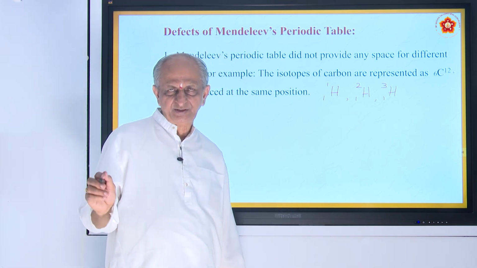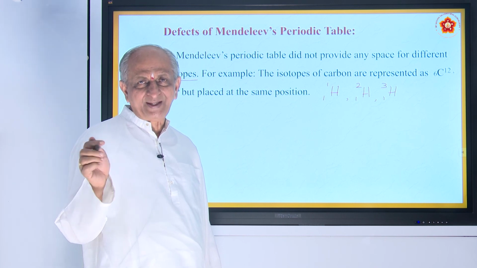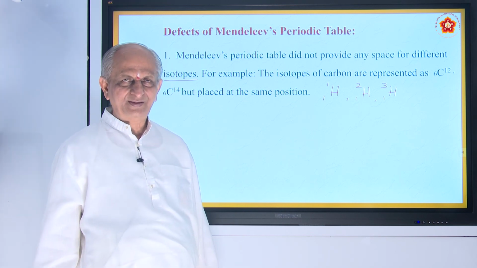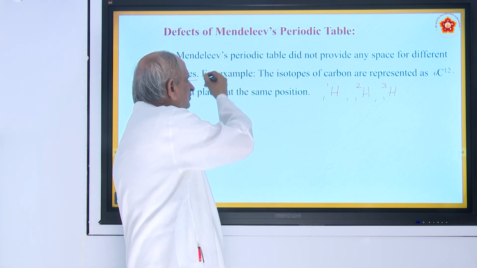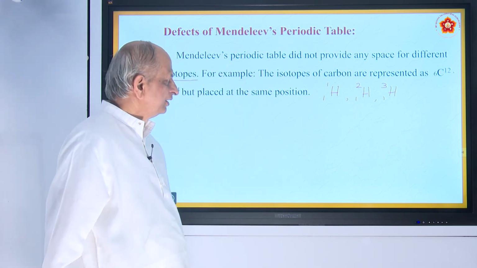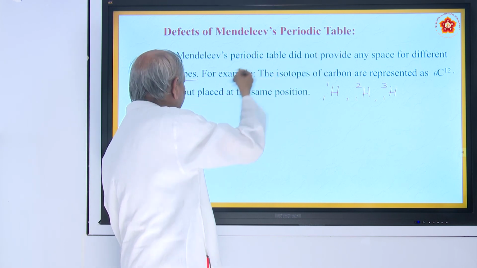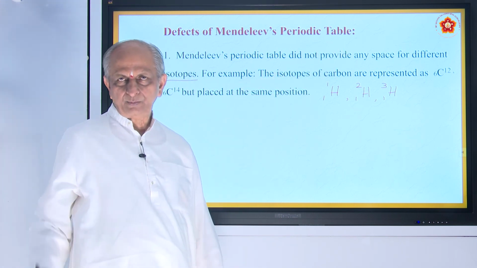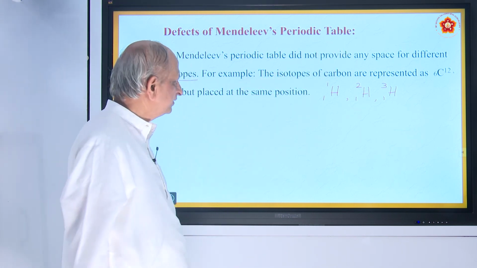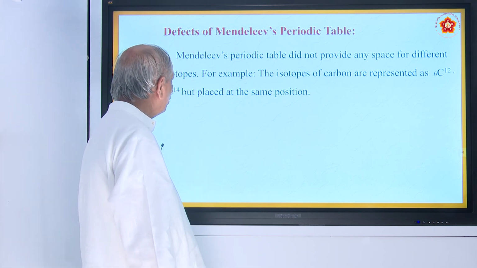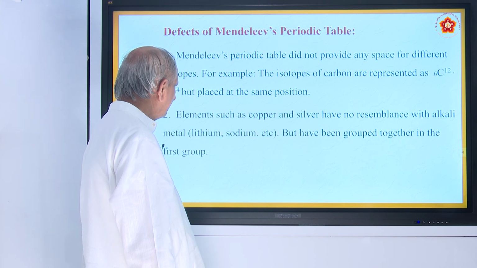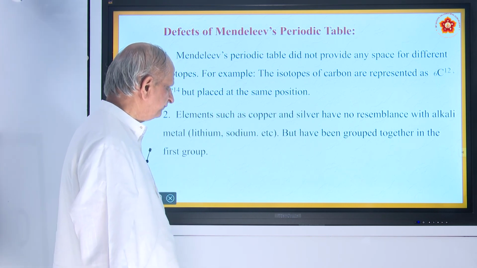In such a case, there is no other place; only one place was given. That is another defect. There is no mention of isotopes. Similarly, carbon 12 and carbon 14 are both kept in the same place. So, there is no solution for isotopes in Mendeleev's periodic table.